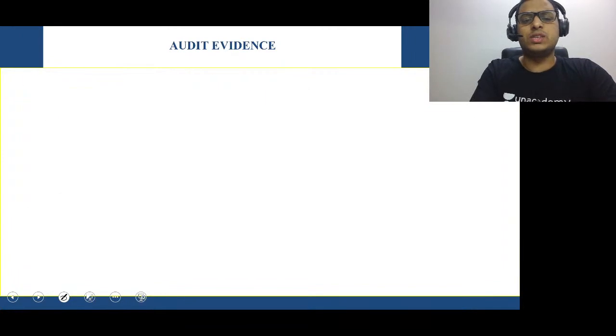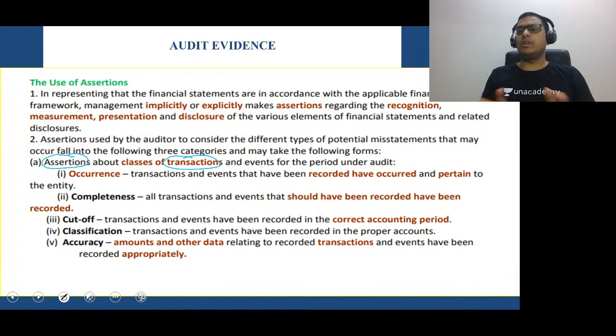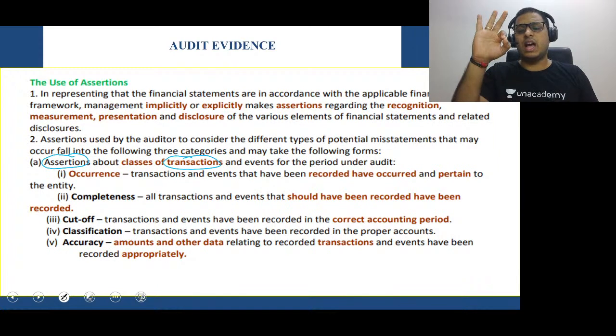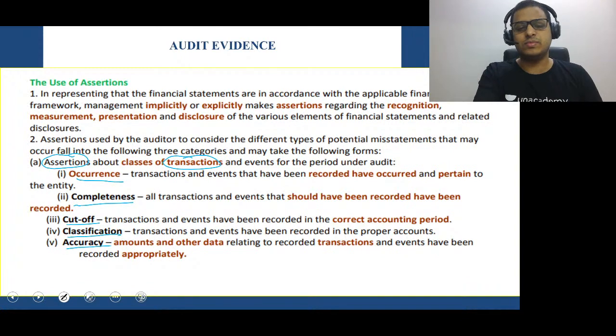Okay. Boys and girls, remember the hand action. How was it? Do it with me. First is what, sir? Occurrence, completeness, cutoff, classification, accuracy. One more time. Occurrence, completeness, cutoff, classification, accuracy. That is exactly what we did here.